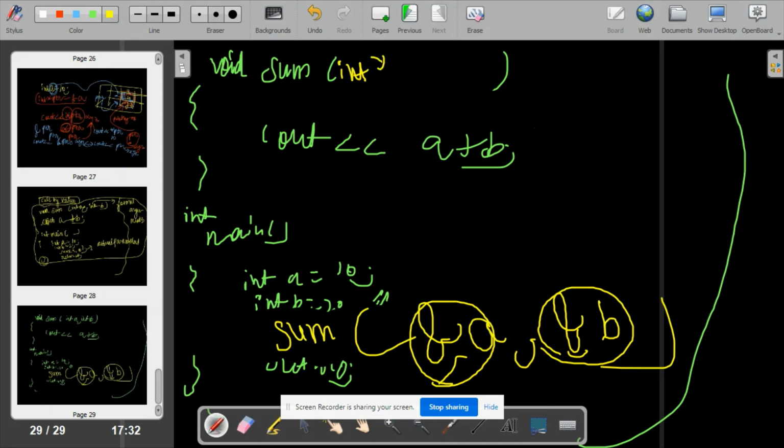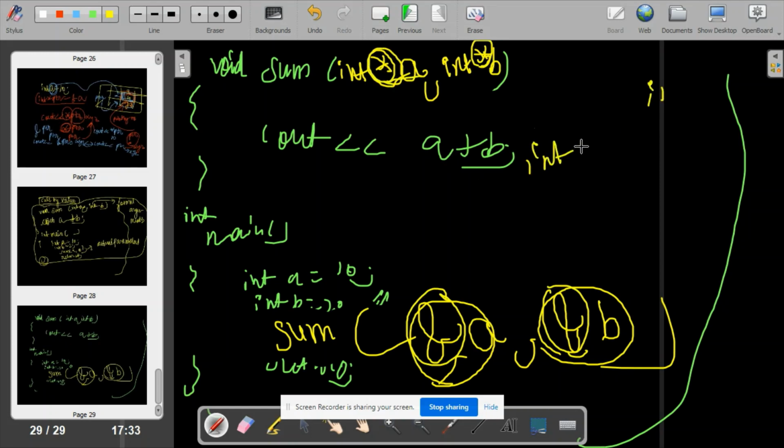I will make them a and b pointers by writing this asterisk, because the address is thrown and it is caught by this pointer. Like in the previous video, in the previous four to five minutes you have studied, this int star ptr takes the address of a.